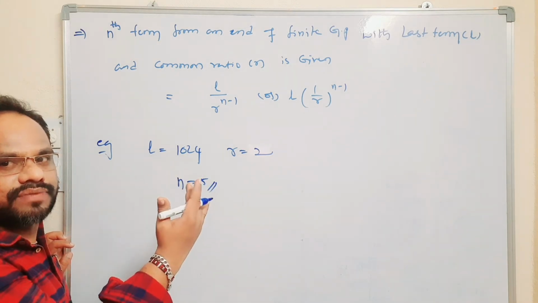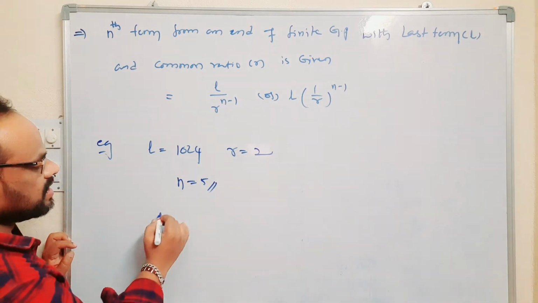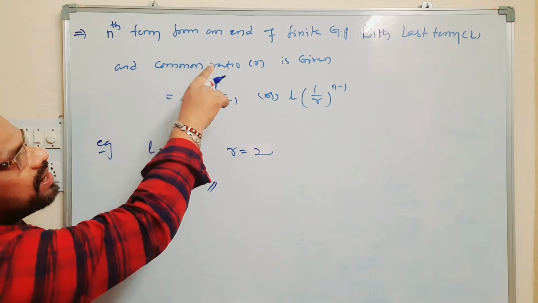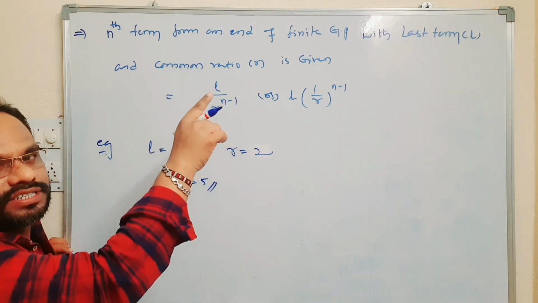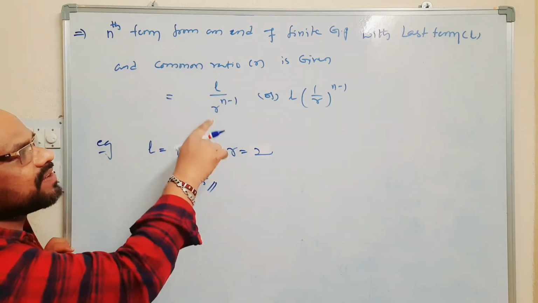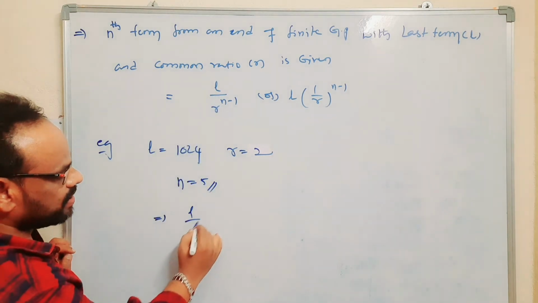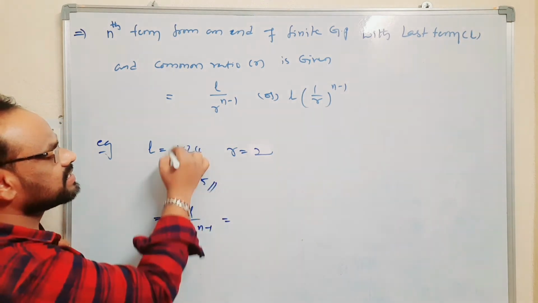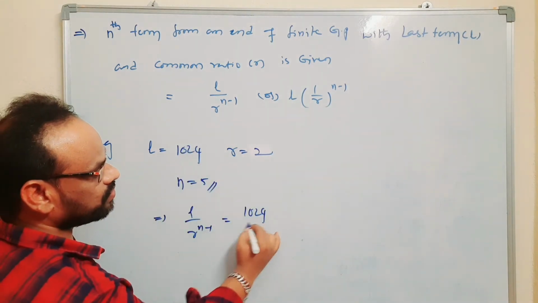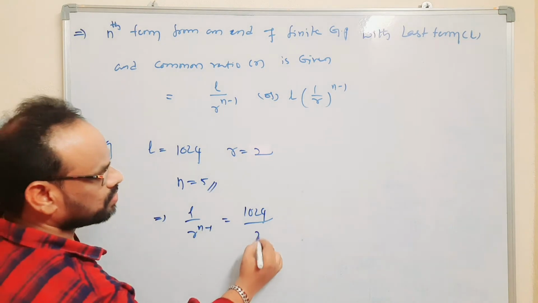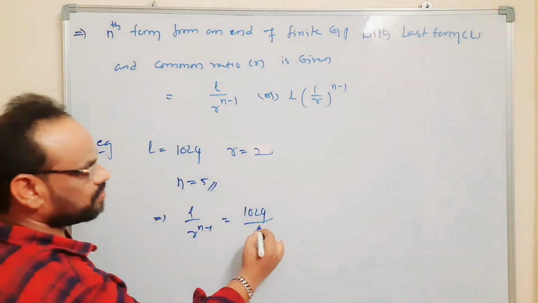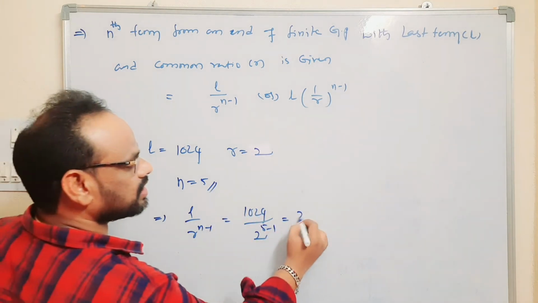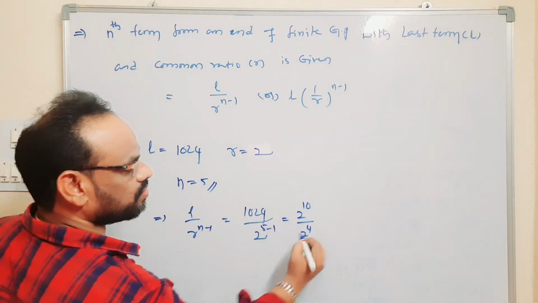We know the formula: the nth term from the end of a finite GP with last term L and common ratio R is L by R power n minus 1. L is 1024, R is 2, n is 5, so n minus 1 is 4. 1024 is 2 power 10, so we get 2 power 10 by 2 power 4.